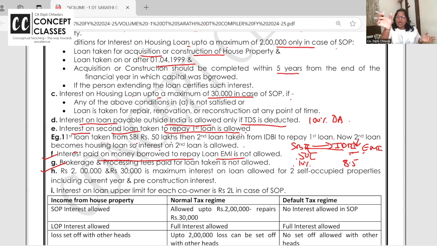Only interest on housing loan, 1 lakh, is allowed on due basis. But I'm not even having 1 lakh, so I took a loan from my friend to help me pay the interest. Now to the friend I am paying 1,000 interest. Will that be allowed? No. I hope this is clear.